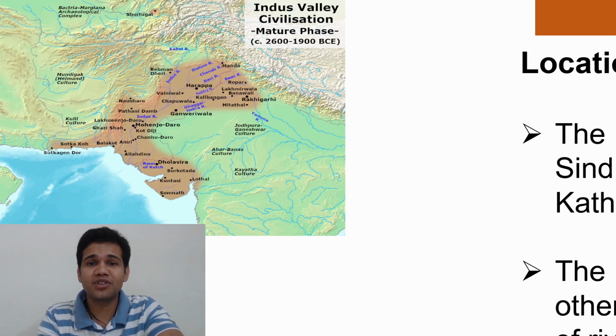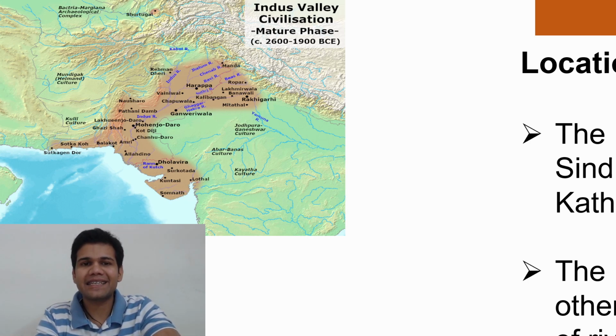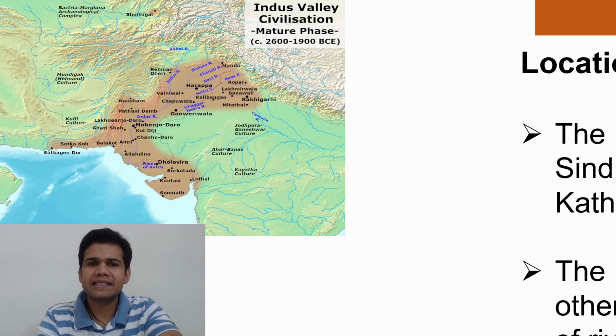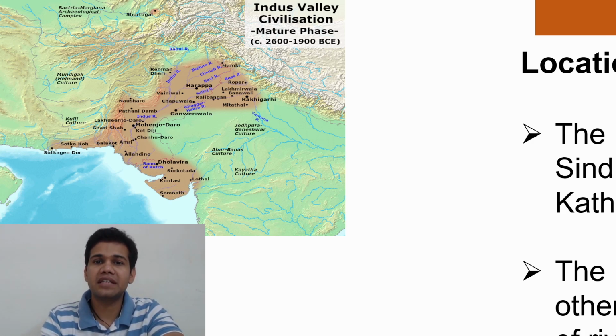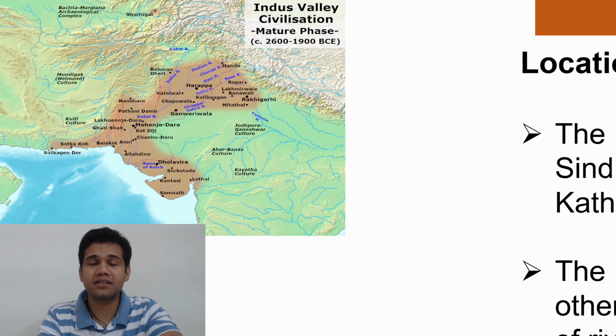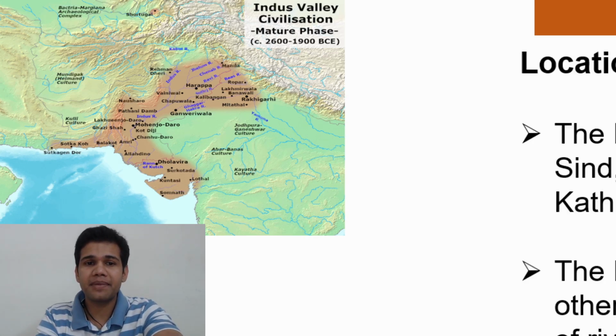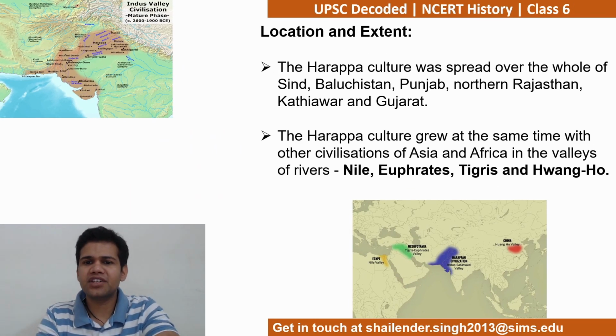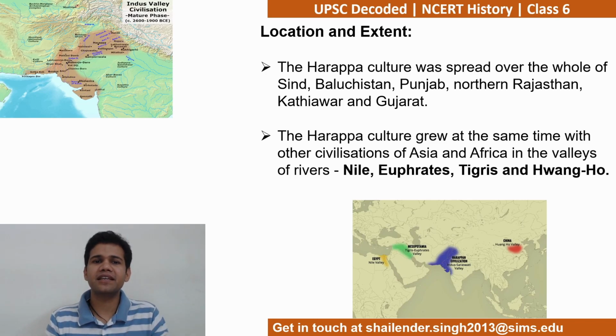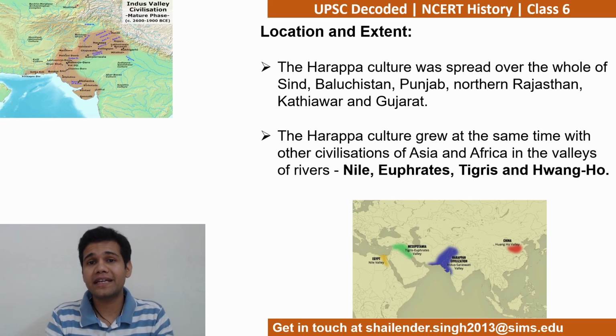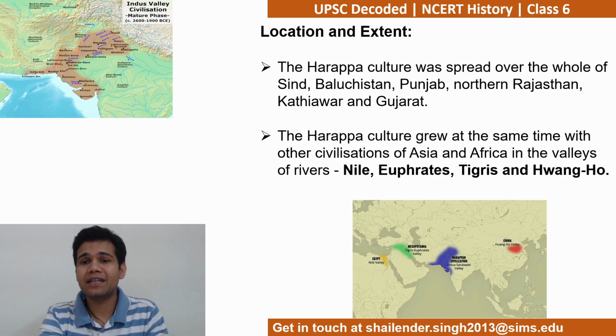In fact, in terms of geographical extent, it happens to be the largest. इससे बड़ी कोई भी civilization नहीं थी उस टाइम पे. Please remember this. उस टाइम पे सिर्फ Indus Valley Civilization ही नहीं थी. So don't get under the impression कि Indus Valley Civilization बहुत great civilization थी. Yes, it was great, but that does not mean that there was just one civilization. There were a couple of civilizations, and where exactly were they?